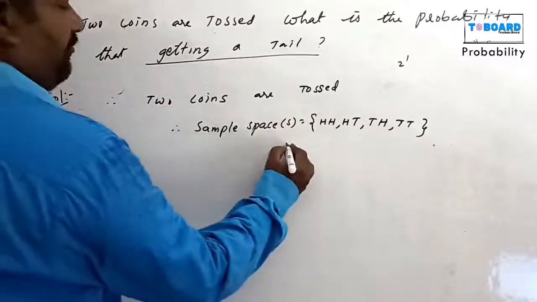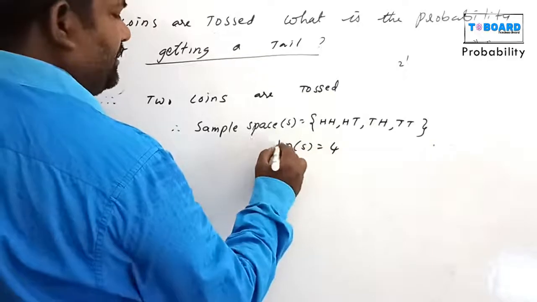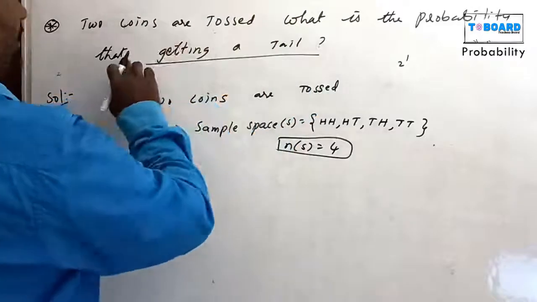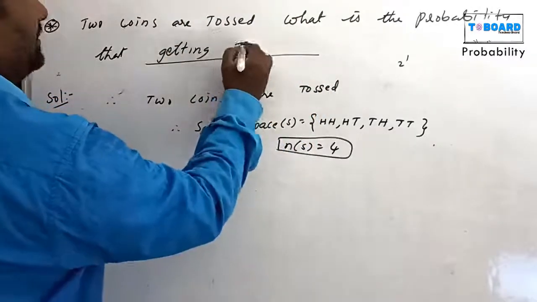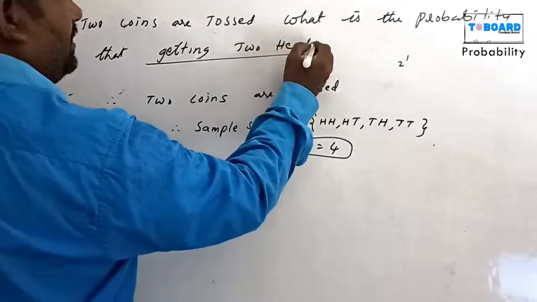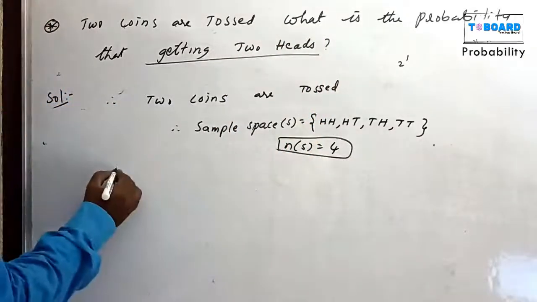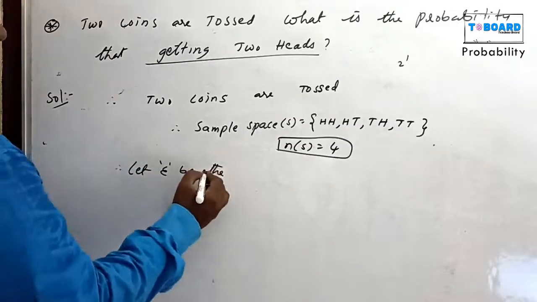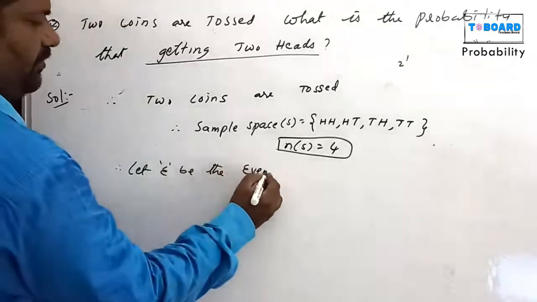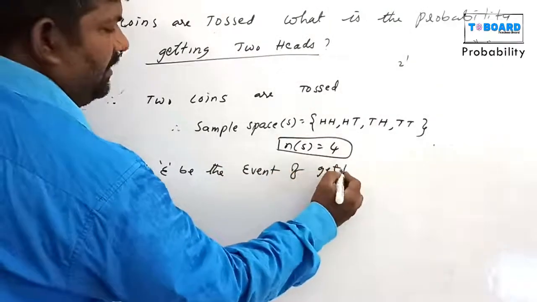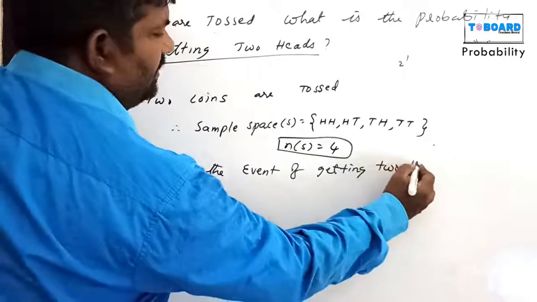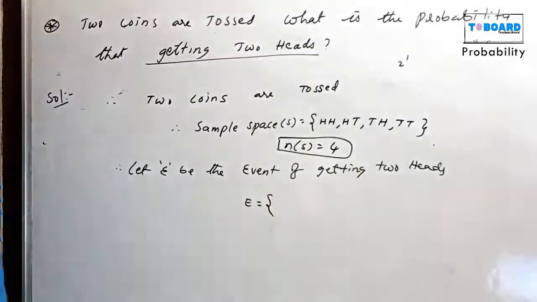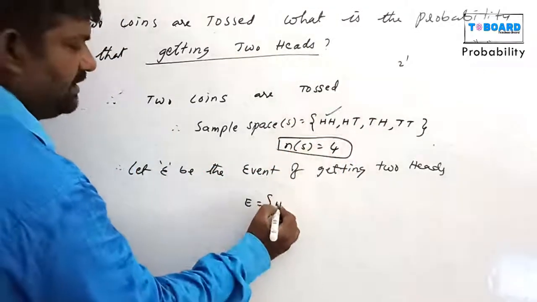Now n(S), the cardinal number of S, equals how many chances? 4 chances. And now what is the question? What is the probability of getting two heads? Let E be the event of getting two heads. What is two heads? E equals, in these, two heads is this one, HH.